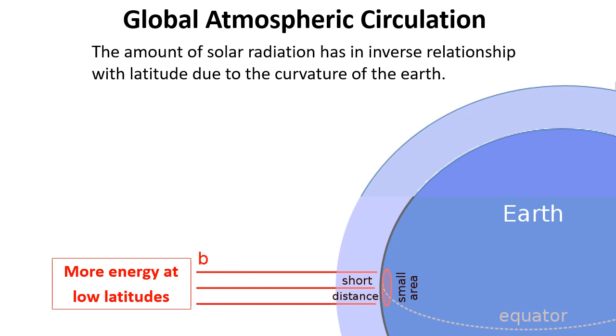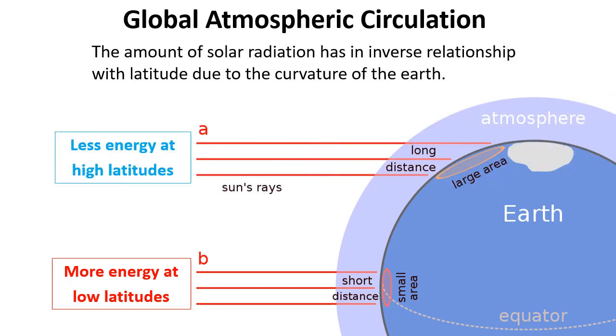The first thing is that the amount of solar radiation has an inverse relationship with latitude due to the curvature of the Earth. This sounds complicated, but it means that places with a low latitude, places near the equator in other words, have a high amount of solar energy. That means they are hotter. Places with a high latitude, places near the poles, have a low solar energy, which means that they are cooler.